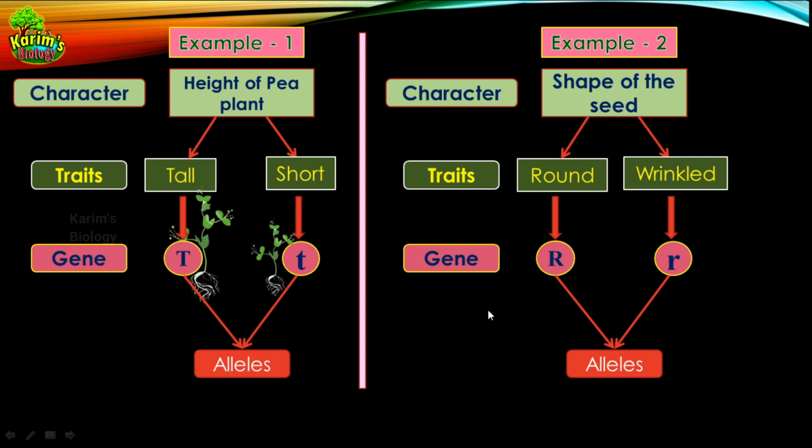Now let us make a small comparison. Can I call small t, which is governing the height of the plant, and capital R, which is governing the shape of the seed, as alleles? Can I call these two alleles?